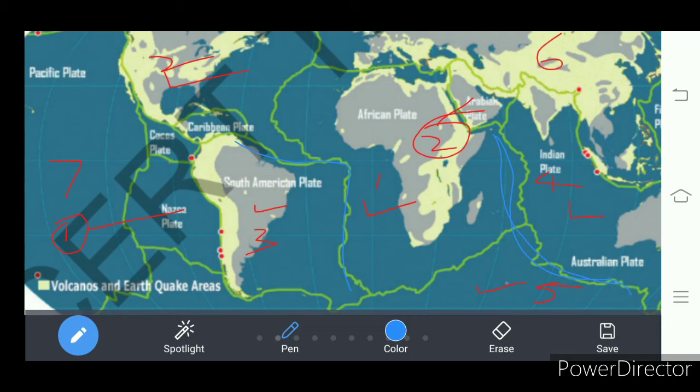And to the east of the Indo-Australian plate, it is connected with the Pacific plate. How these plates are there, it is a zigzag puzzle. Understand how it is appearing?